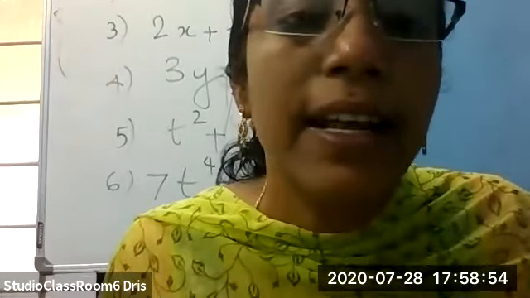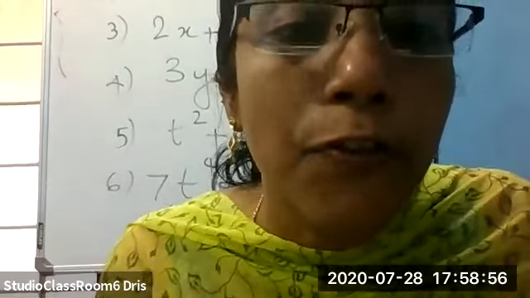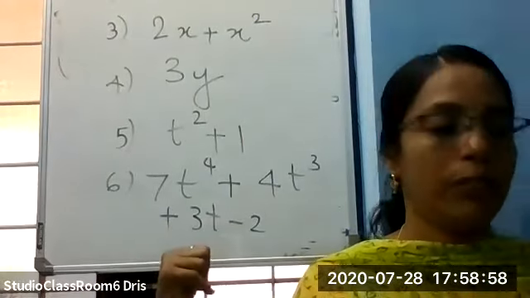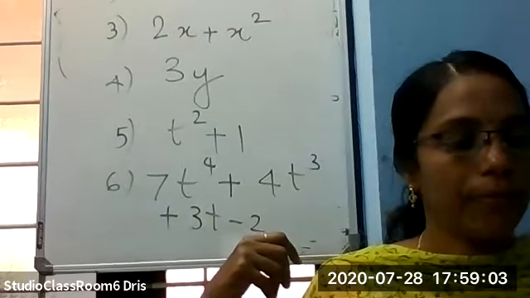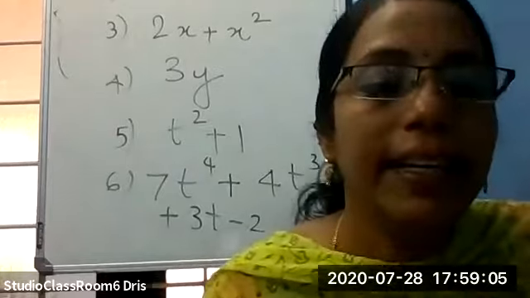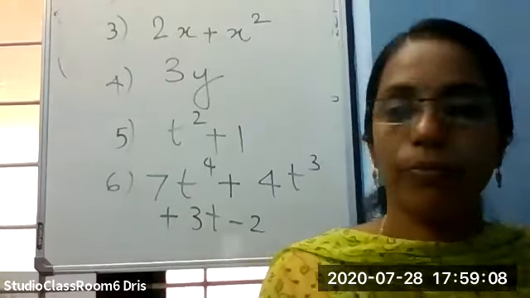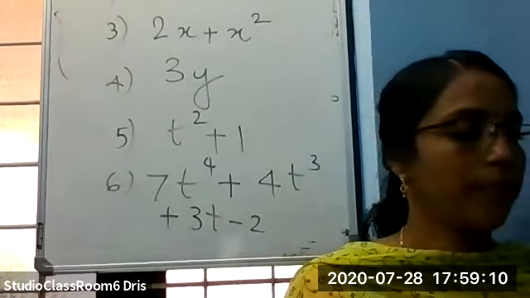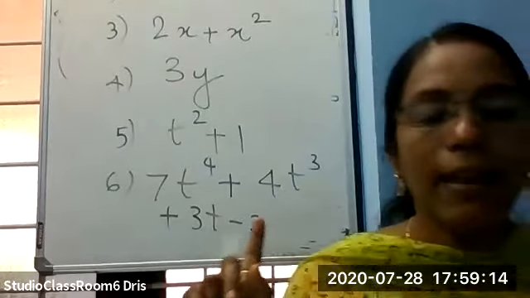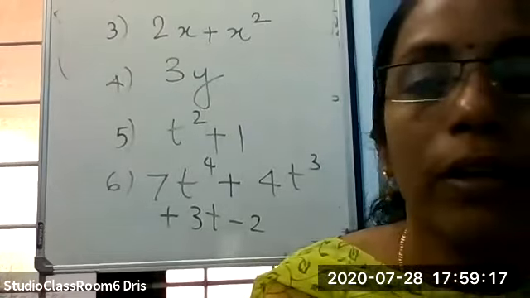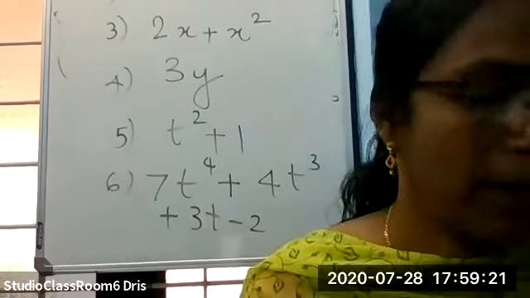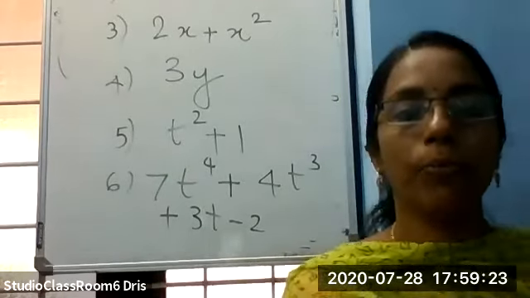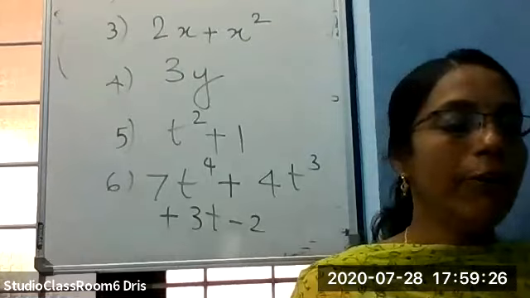And sixth one, 7t raised to 4 plus 4t cube plus 3t minus 2. Now you classify.